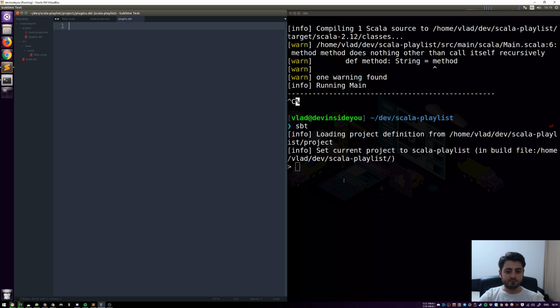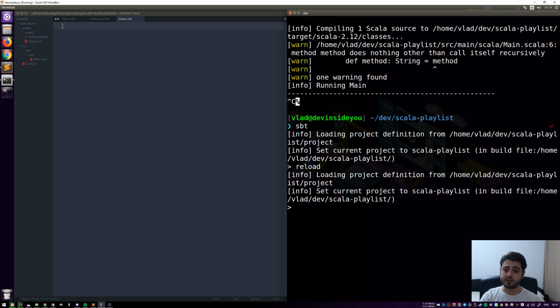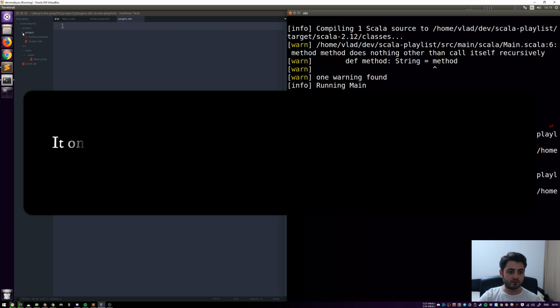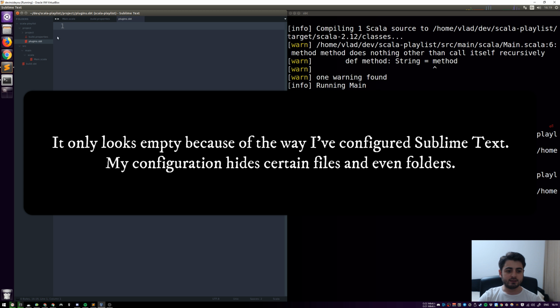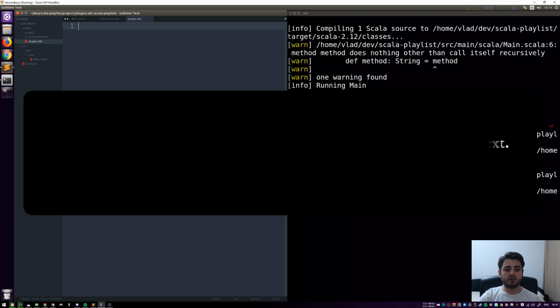But as soon as we reload SPT, which is basically the same thing as restarting SPT, it's just going to keep creating this empty project folder over here. See, it's empty, right? So just ignore it for now. Okay, so